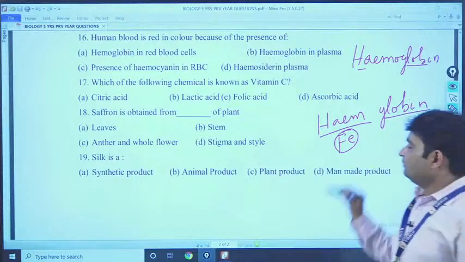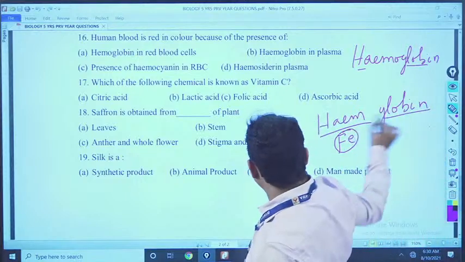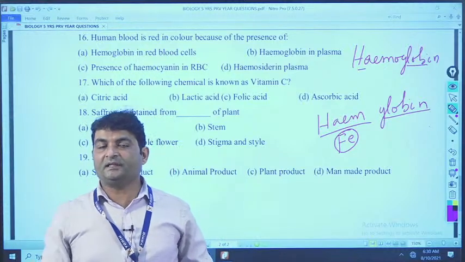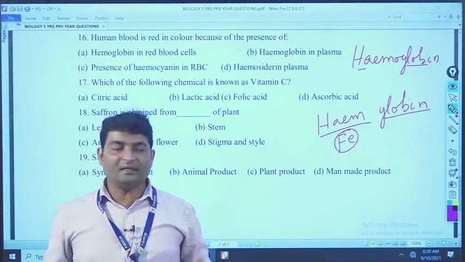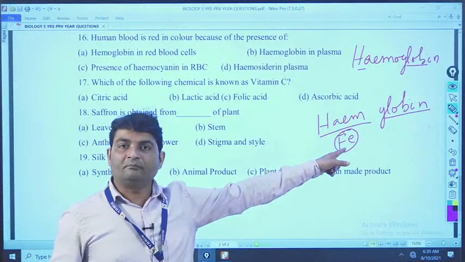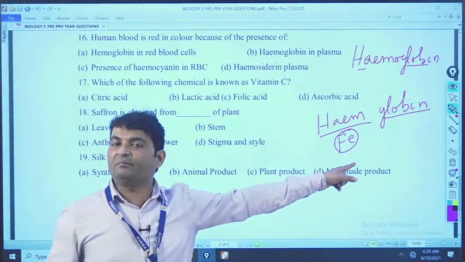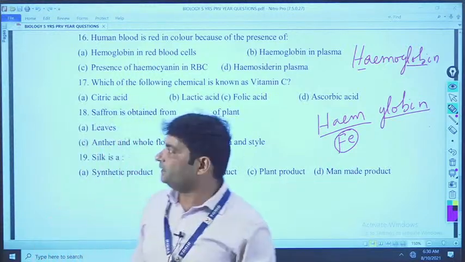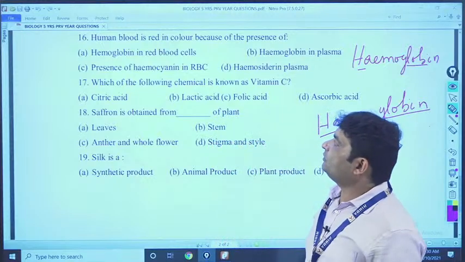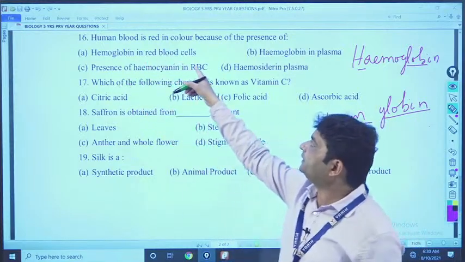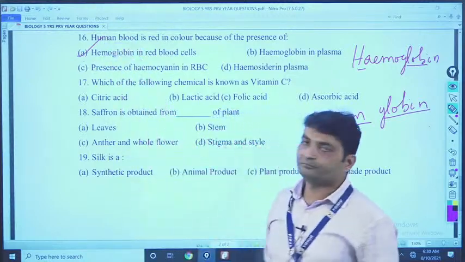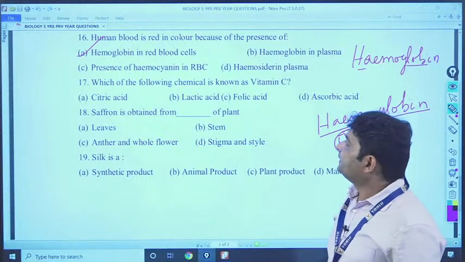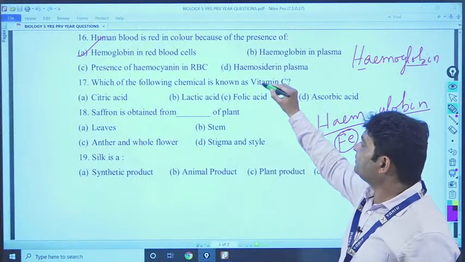Okay. Now when that hemoglobin does not contact with oxygen, it is deep red color, but when the iron present in the hemoglobin combines with oxygen, it becomes bright red. So redness of the blood is due to presence of what? Hemoglobin. Now see, hemoglobin is in red blood cells. So option is A. Clear?